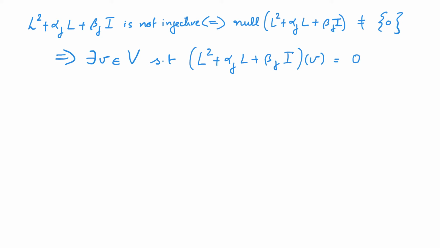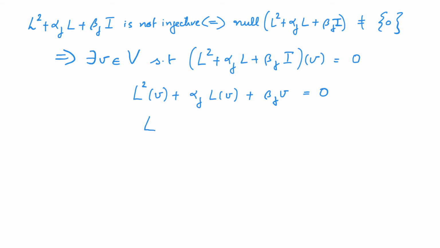In other words, we know that L squared acting on v plus alpha times L acting on v plus beta times v is equal to 0.